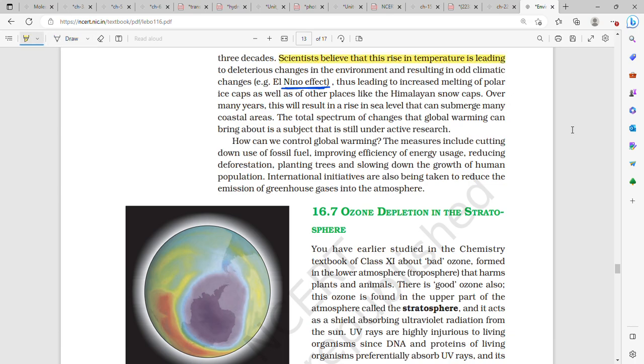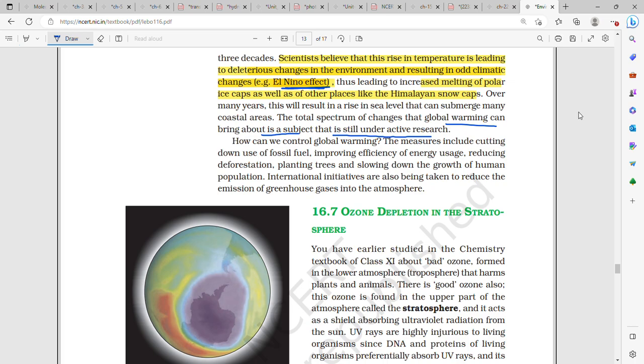This leads to increased melting of polar ice caps, as well as other places like Himalayan snow caps. Over many years, this will result in a rise in sea level and submerge many coastal areas. The total spectrum of changes that global warming can bring about is a subject that is still under active research.